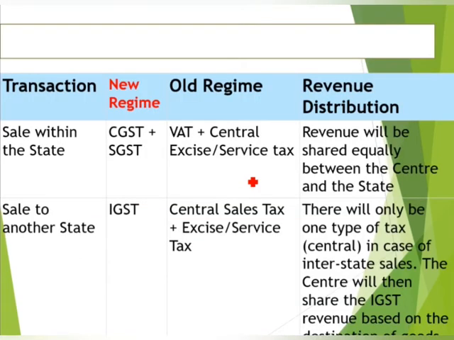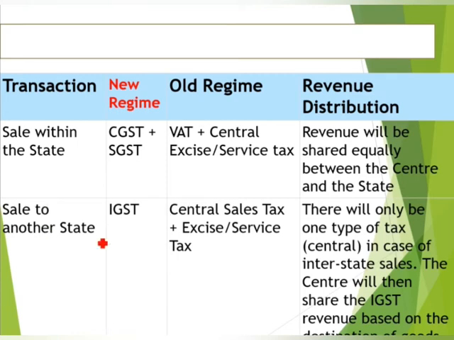Okay, then here is a box which gives the old regime and new regime of the tax details. Sales within the state, according to the new regime, is CGST plus SGST, but in the old regime VAT plus central excise or service taxes. Okay, here the revenue distribution will be shared equally between the center and the state.